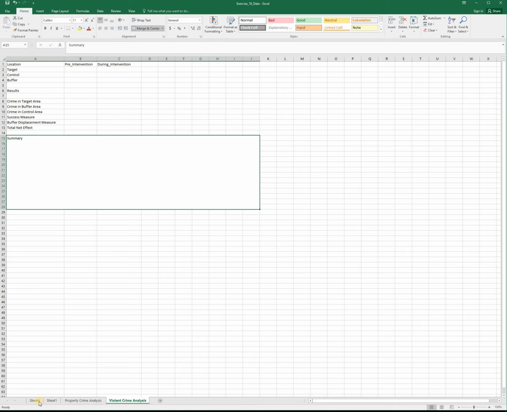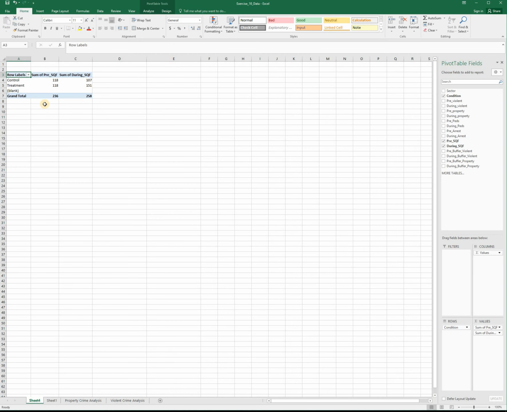Where we got these numbers from, this target, pre-intervention, and during intervention violent crime counts, is we looked at pivot tables. We used the pivot tables to come up with these. If you need a refresher of what you did last week, just go ahead and have a look at those videos. What I'm showing you right now is the analysis that I did to fill in my PowerPoint.